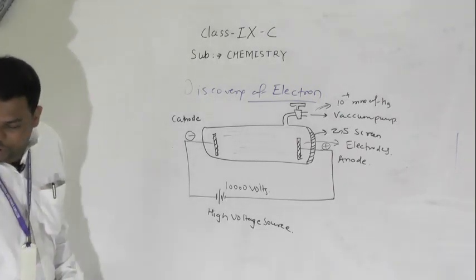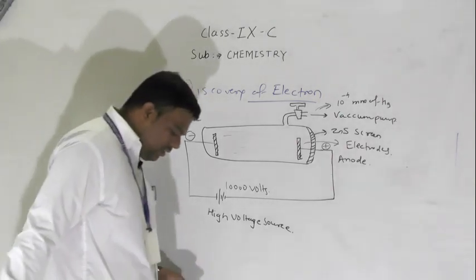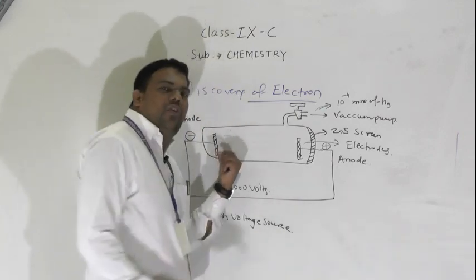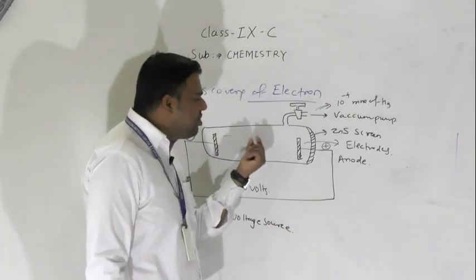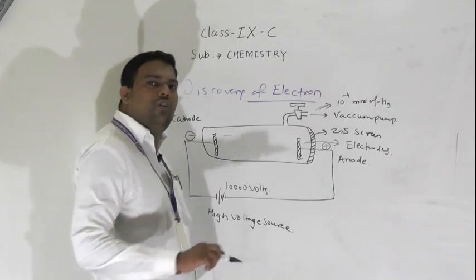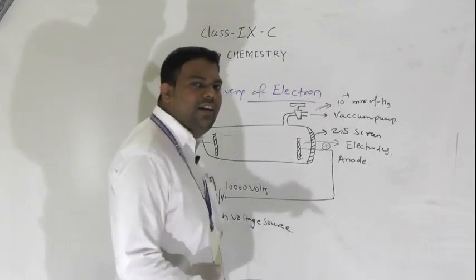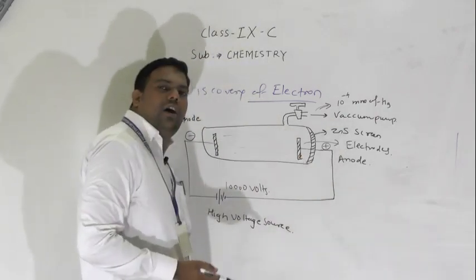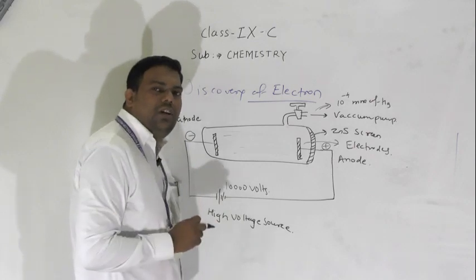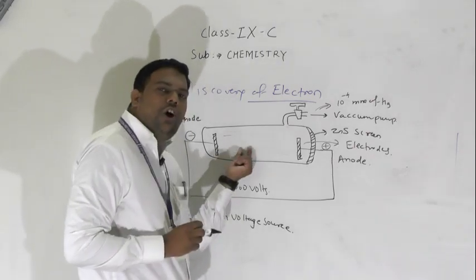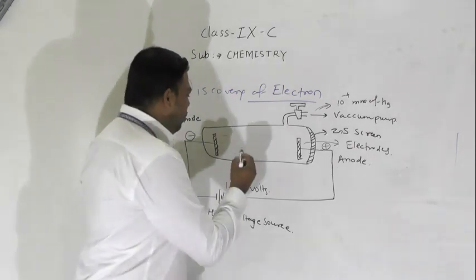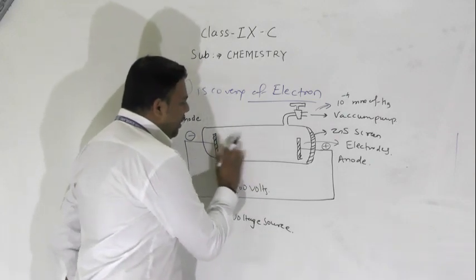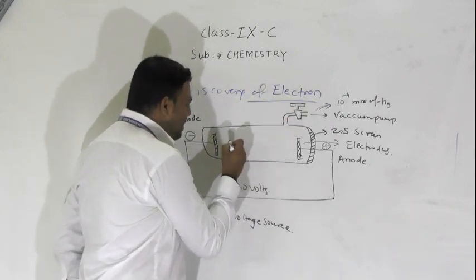The fourth point is that these cathode rays travel in a straight line. How can we conclude that they travel in a straight line? Sir J.J. Thomson kept a solid object in the CR tube, like this.